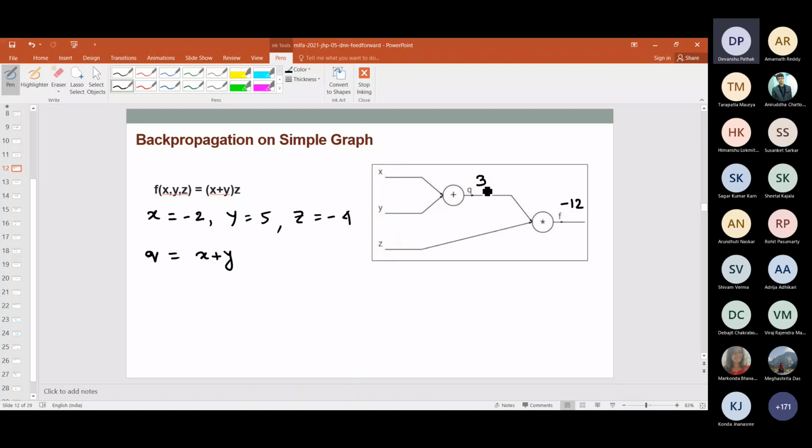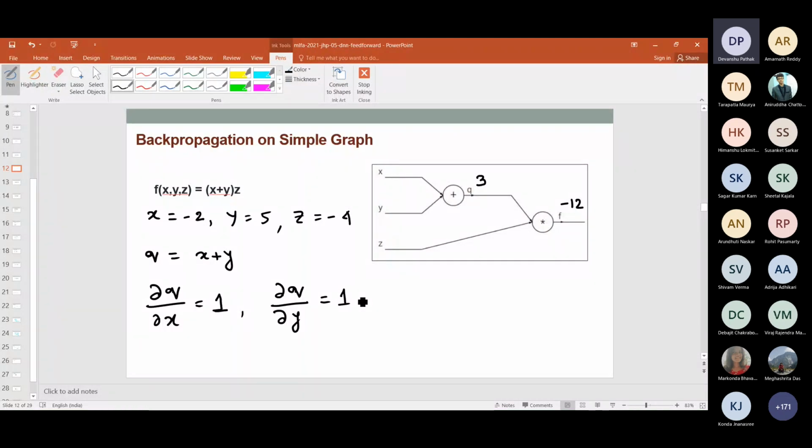So if I do the partial derivative, then del q del x is equal to 1, and del q del y is also equal to 1. Very simple derivatives that you can think about.